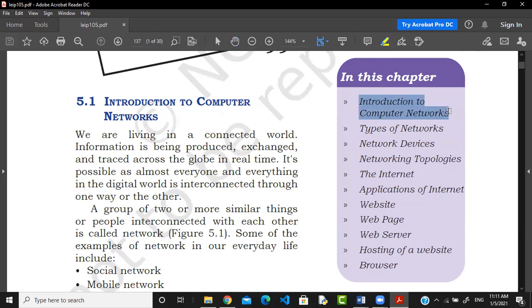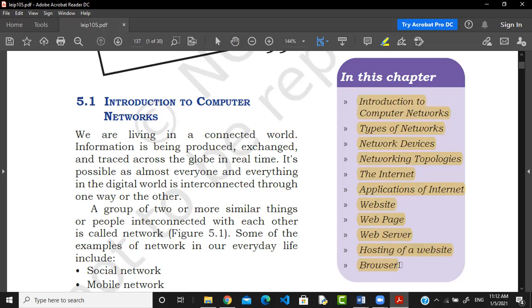we are going to learn about introduction to computer networks. We are going to learn about types of network. We are going to learn about network devices. We are going to learn about network topology. We are going to learn about the internet. We are going to learn about applications of the internet. We are going to learn about the website, the web pages, the web server, and the hosting of a website. And at last, we are going to learn about the browser. So these topics are going to be covered, and these topics are given in your syllabus also.